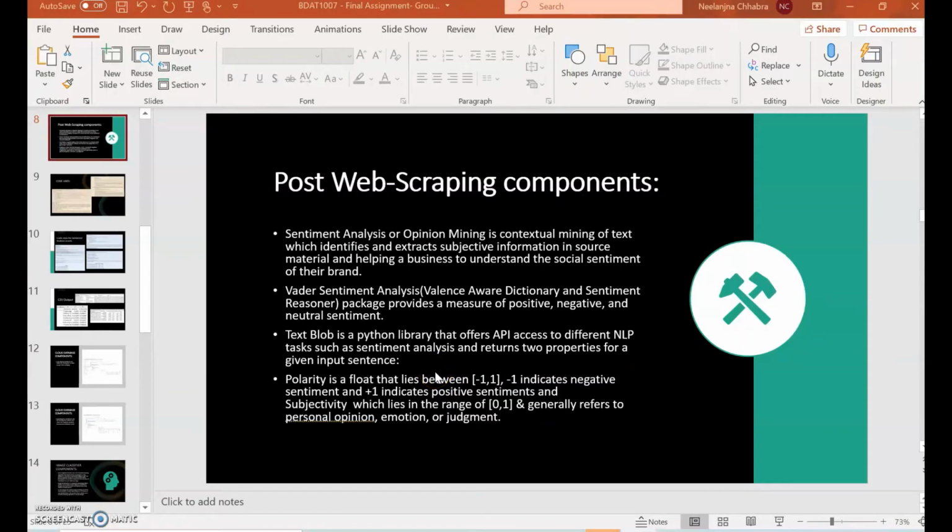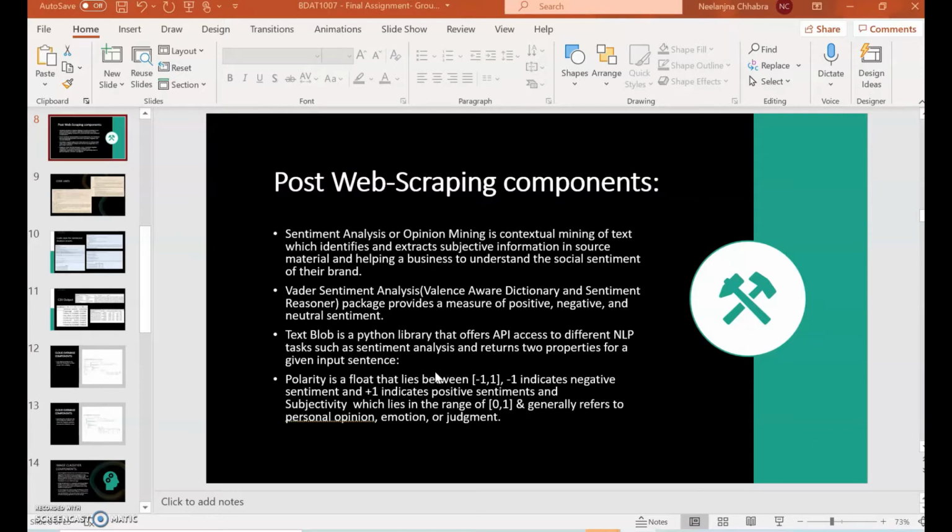Thanks, Ayush, for the quick overview. Now I, Nilanjana, will be covering the sentiment analysis and the database part for this assignment. As discussed earlier, the previous Python file was able to fetch our bikes data from the Popular Mechanics URL. Now we need to perform the sentiment analysis, that is the positive, negative and neutral sentiments, of the description column.